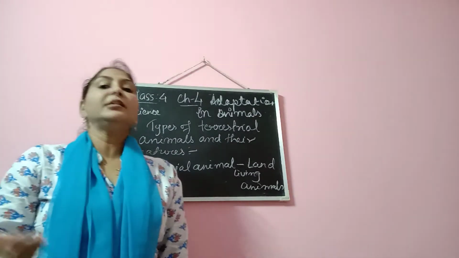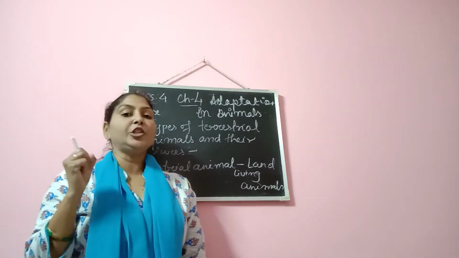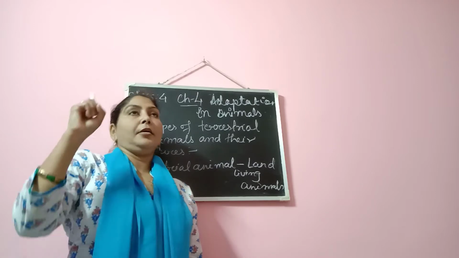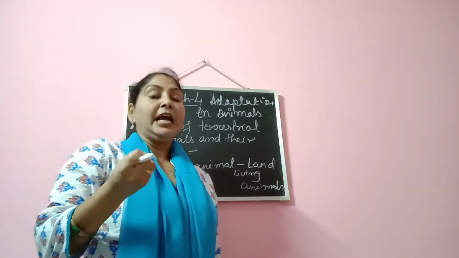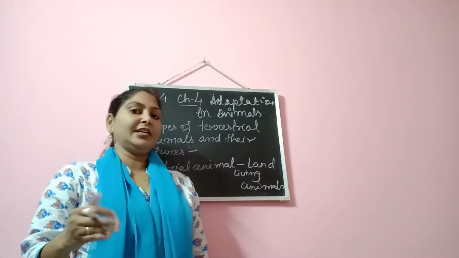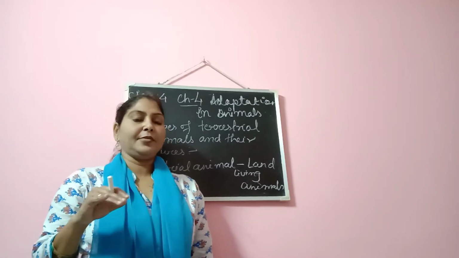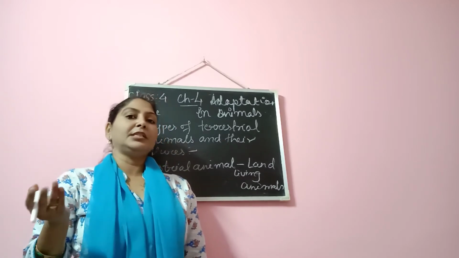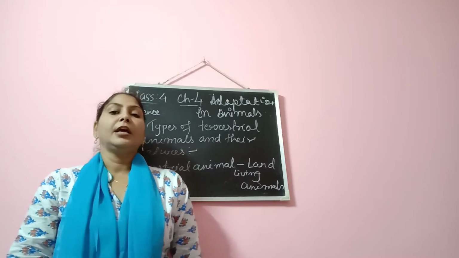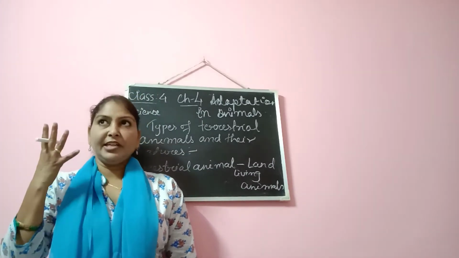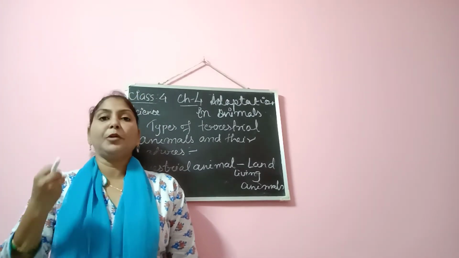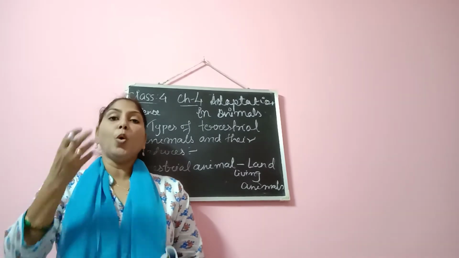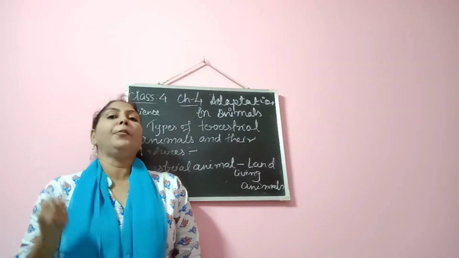If we talk about birds, they have very strong and sharp claws, okay? In class you must have learnt about perching birds, right? So mostly the perching birds are all arboreal birds. They have very strong and sharp claws which help them to hold the branch of the tree very firmly.